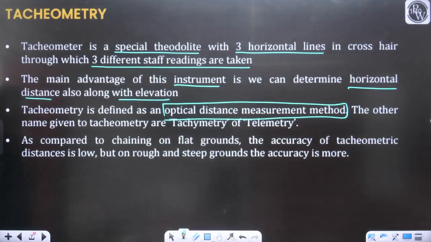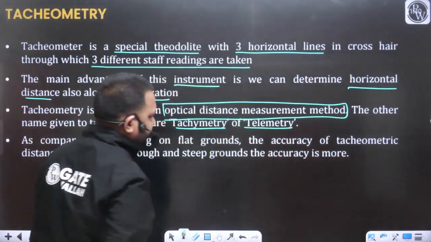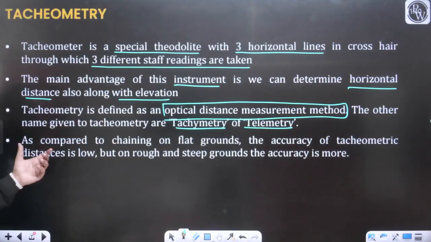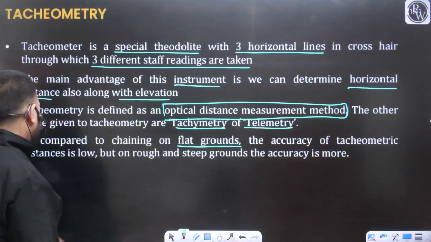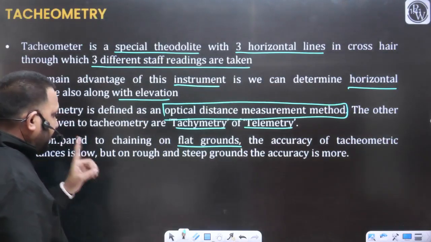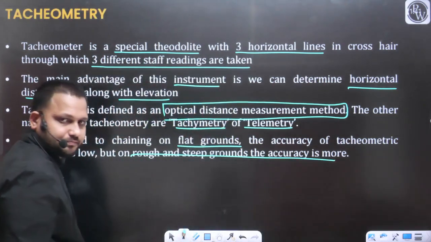Tacheometry is defined as an optical distance measurement method. The other names given to tacheometry are tachymetry or telemetry. As compared to chaining on flat ground, the accuracy of the tacheometer distance is low, but on rough and steep ground, accuracy is more.